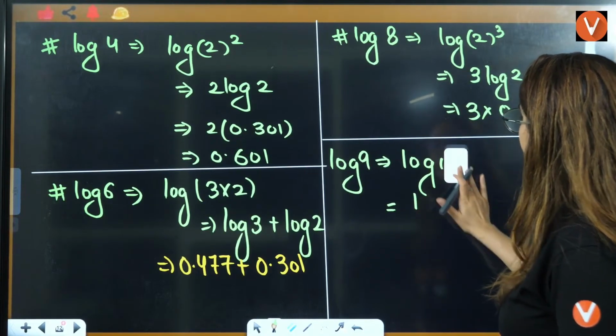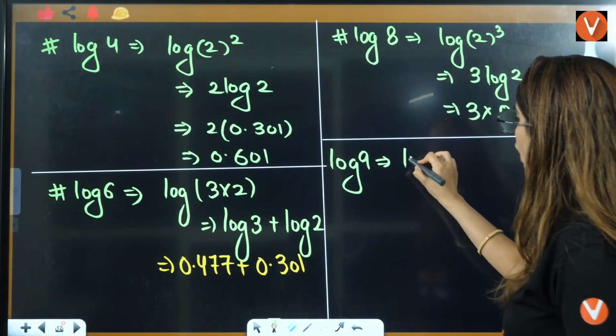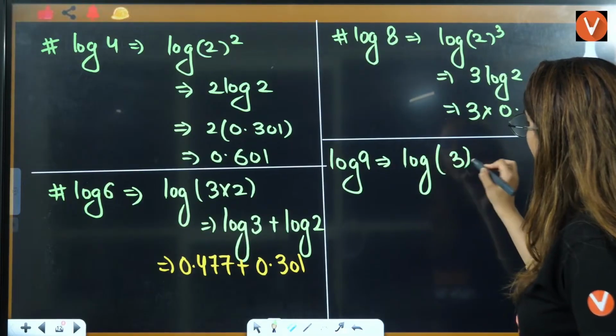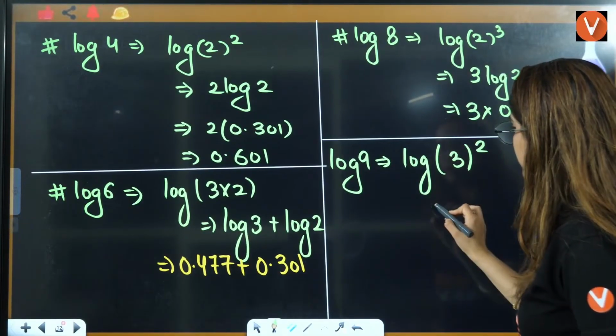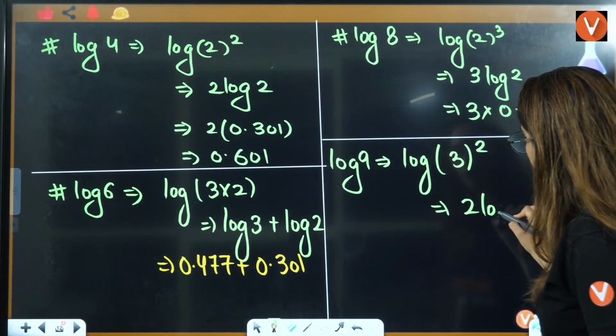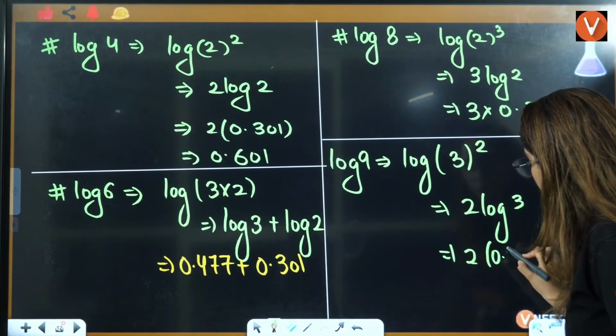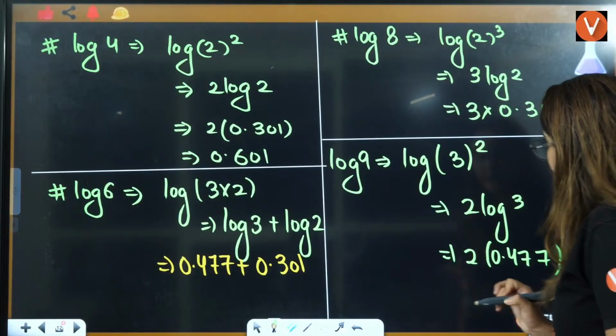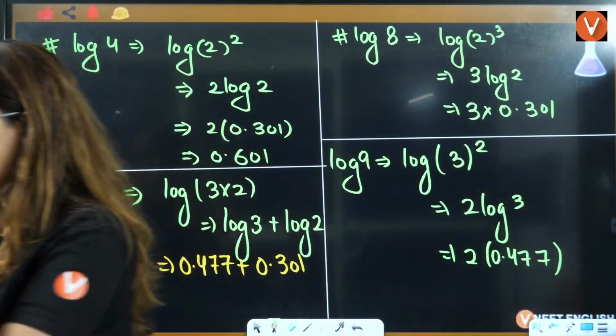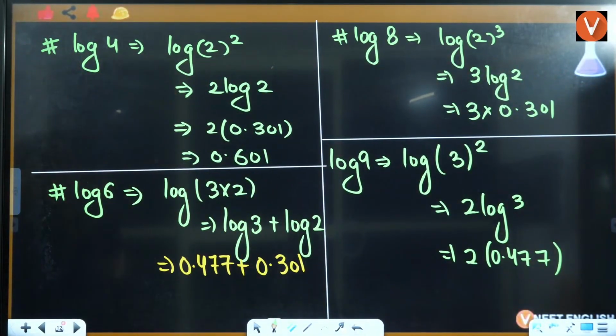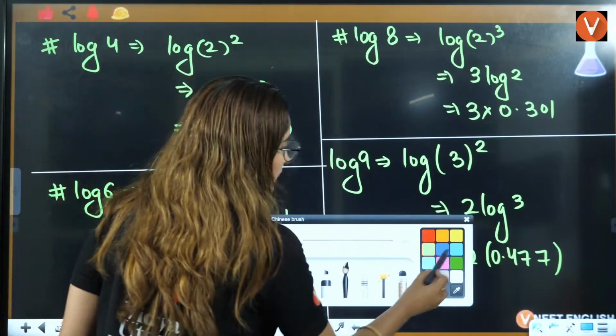If you write it directly, log of 3 square, the answer will be 2 into log 3. 2 multiplied by log 3 is 0.477 and that will be your answer. Clear, everybody? Okay, students? Is that clear or not?